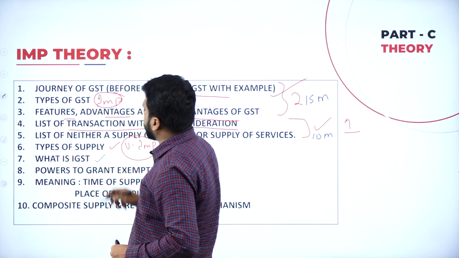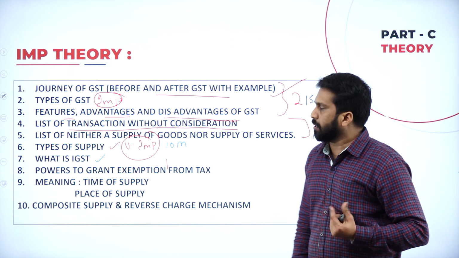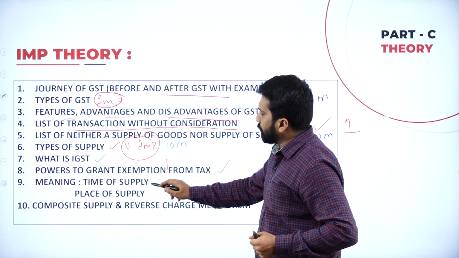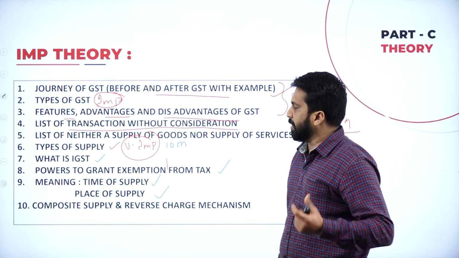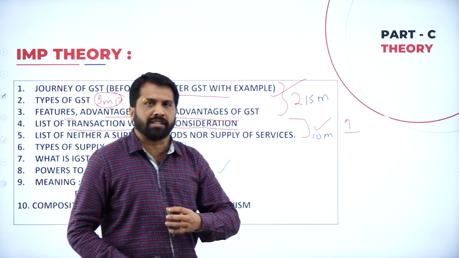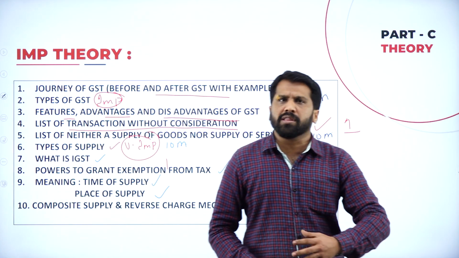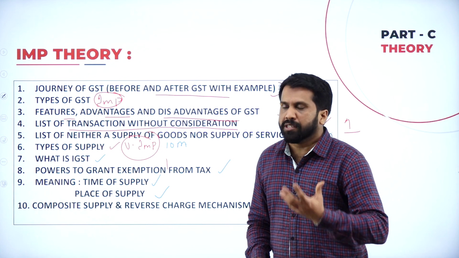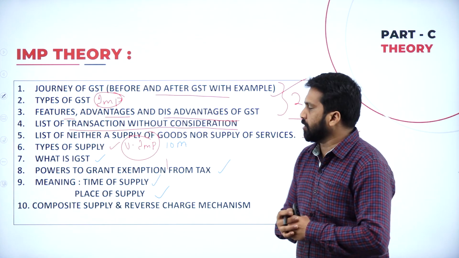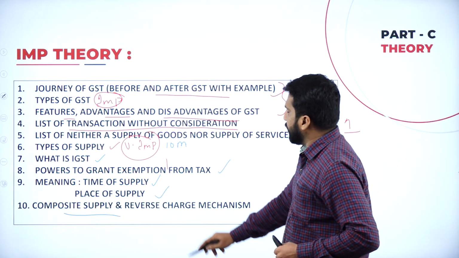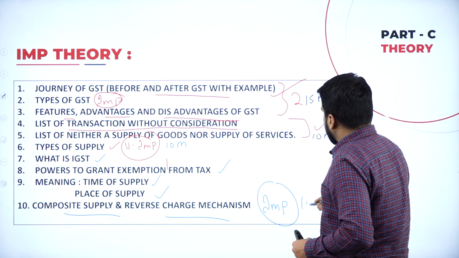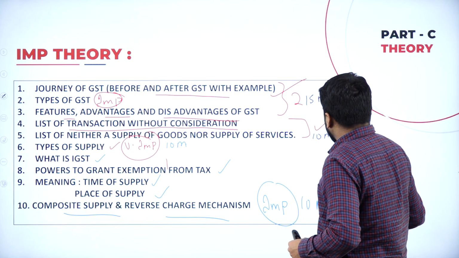What is IGST? Again, you have 5 mark or 10 mark. Power to grant exemption, 5 or 10. Meaning of time of supply, meaning of place of supply. Your time of supply you can write as forward charge, reverse charge and residual. All those you can write, and vouchers. All those you can write for your time and place of supply. Last one, composition supply, reverse charge. Very important for 10 marks.